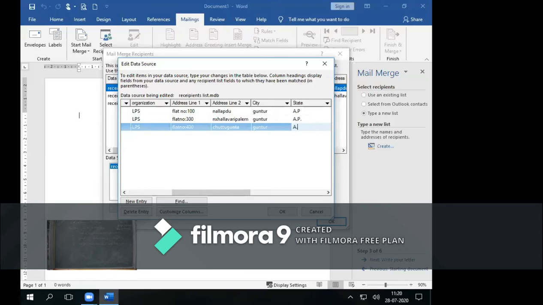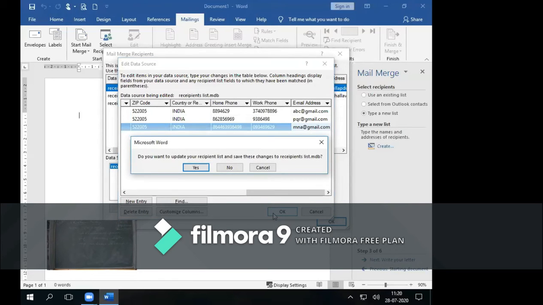Okay, AP 522005, and next India. Okay, and next phone number, I am giving my number. Okay, at gmail.com. Okay, just click on okay.